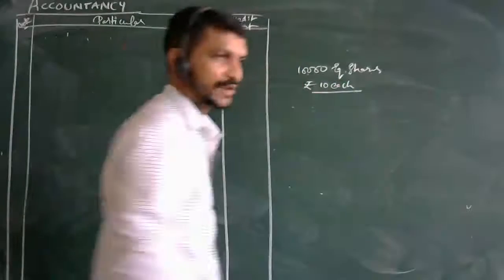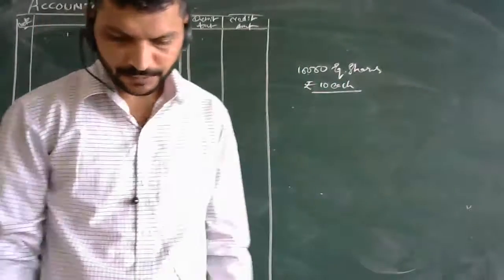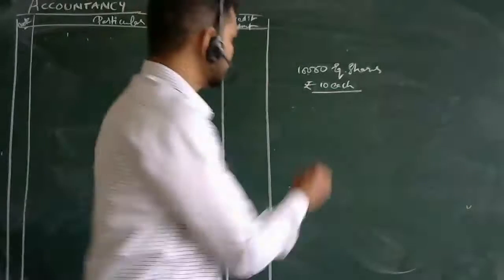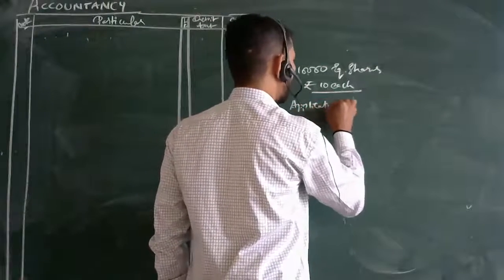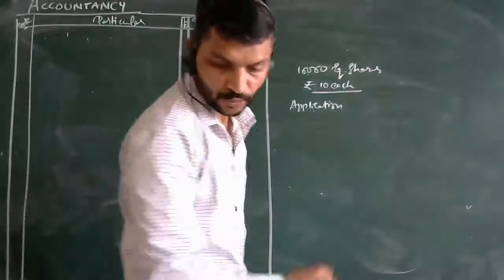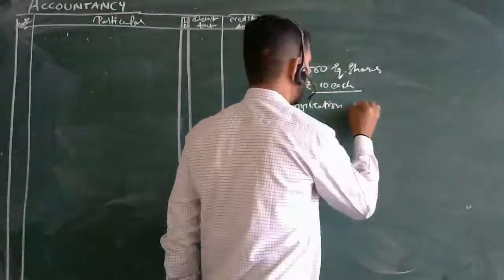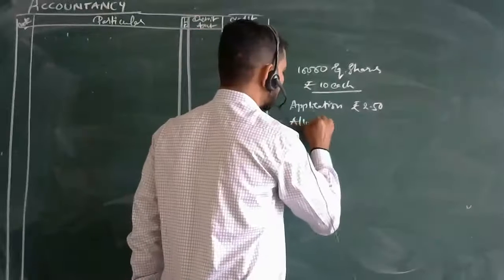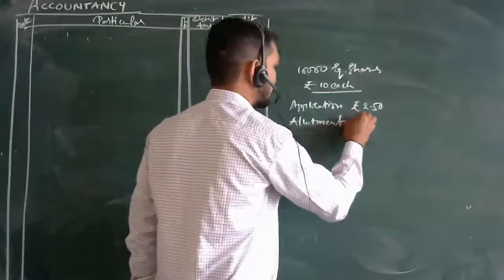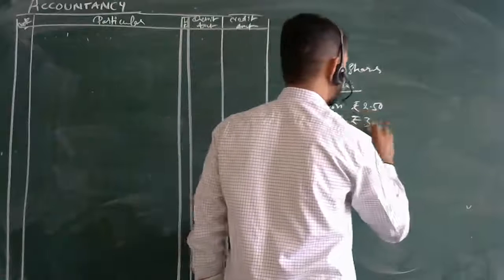The information I am writing aside here. Then further, application is how much here? It is told here rupees 2.5. Okay. Then allotment. Next will be allotment, 3 rupees.